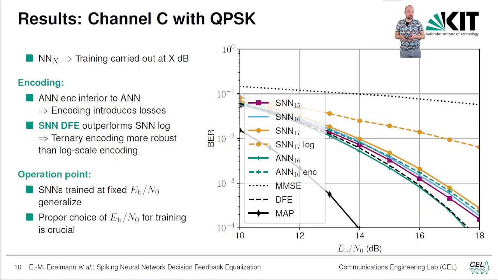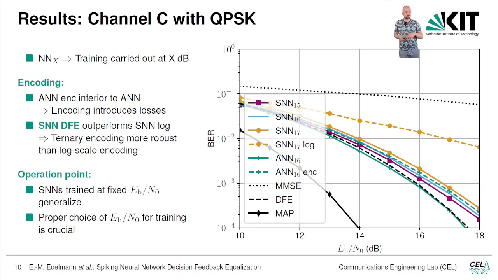And now we can even compare different SNNs trained at different SNRs. So we have in purple SNN trained at 15 dB, in blue SNN trained at 16 dB, and in yellow SNN trained at 17 dB.